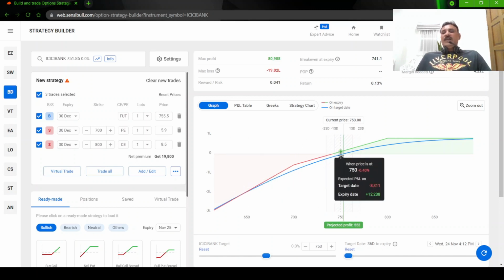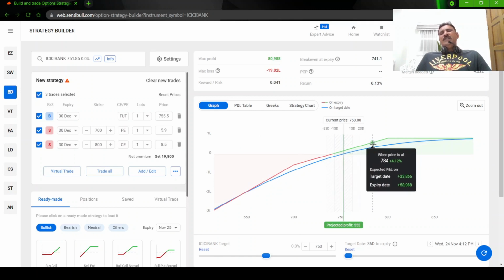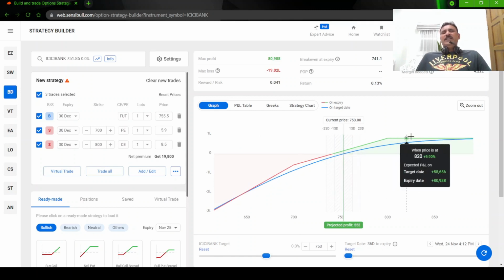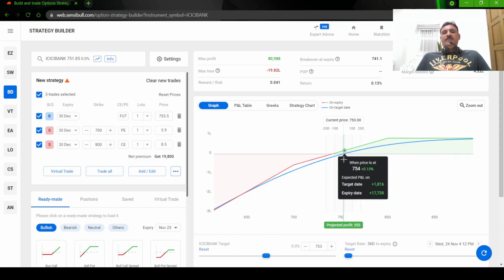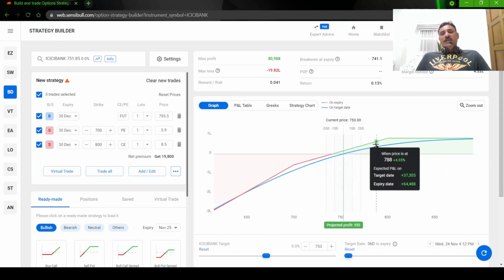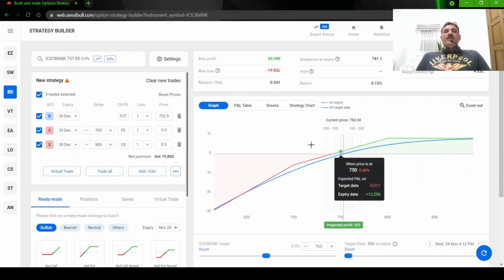On the upside, no need to explain too much. Upside is completely risk free. Your profit is actually on the upside. It will be a very good profit on the upside if the stock goes up. For the covered strangle, if the stock goes up, you will have a very good profit. We are doing it with future. That is why all this adjustment and all this stuff are coming.